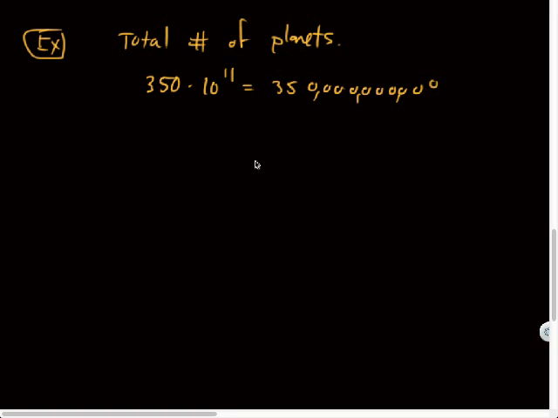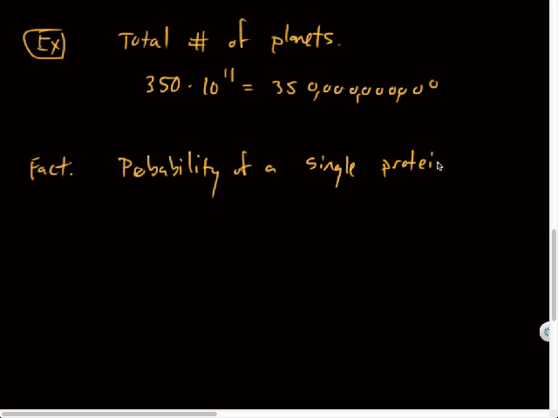So here's some different things that we've done with numbers. Here's a weird fact. All right. The probability of a single protein molecule forming, let's see if I spell this right, on Earth.